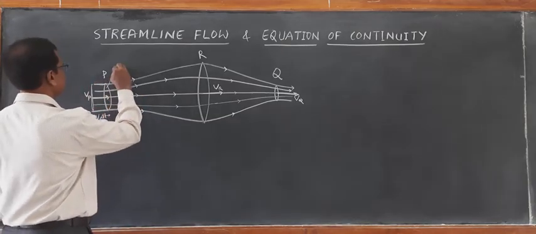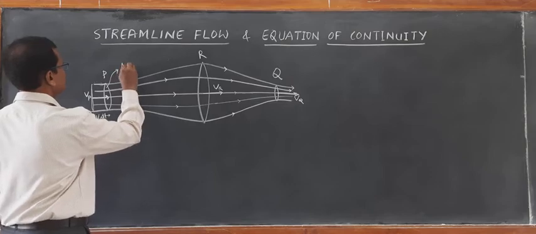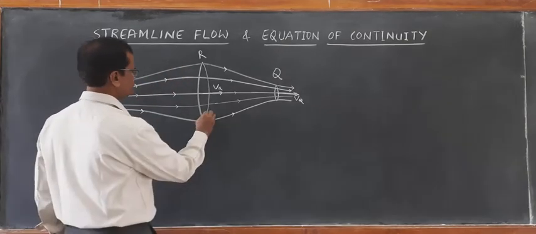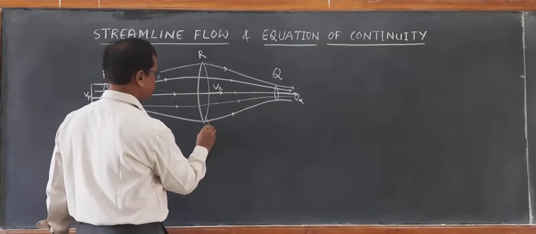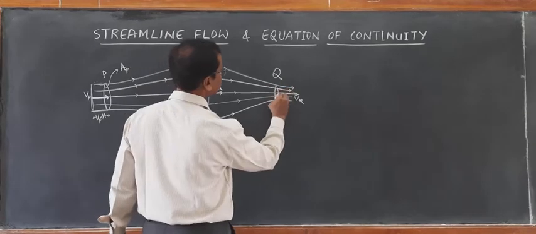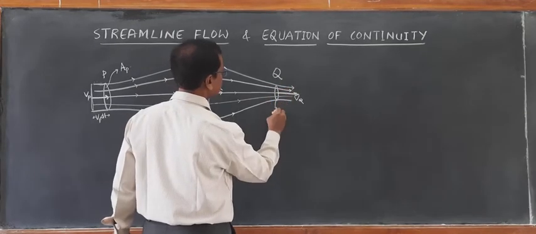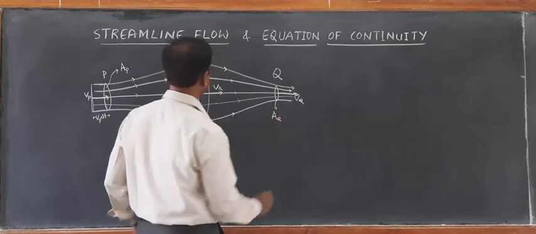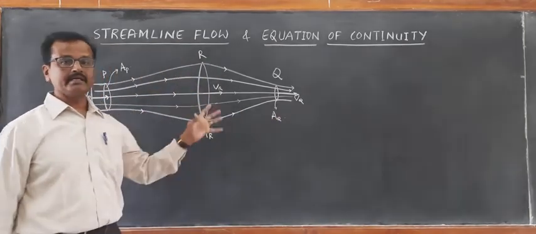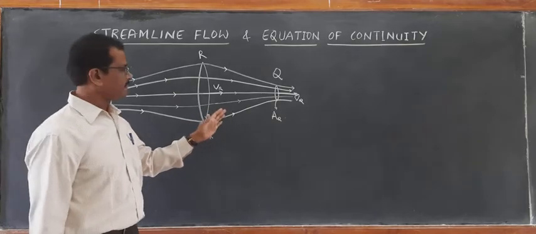Let us take the area of the perpendicular plane as AP, similarly the area of this perpendicular plane as AR, and the area of this particular plane as AQ. AP, AR, AQ represent the cross-sectional areas.